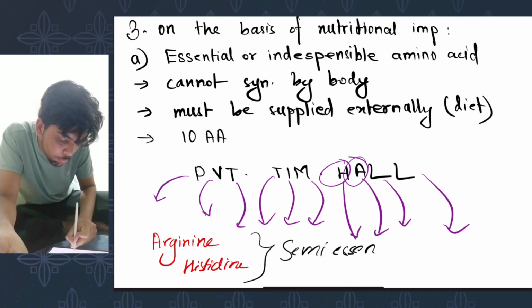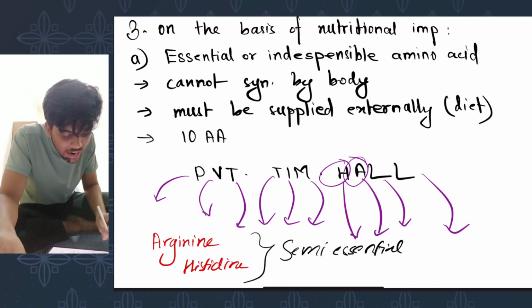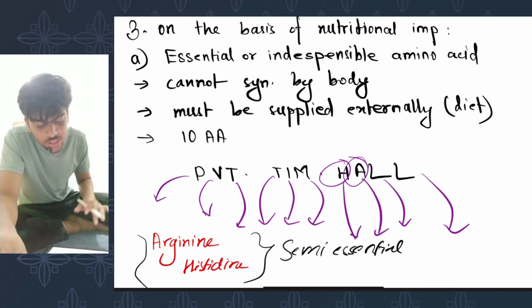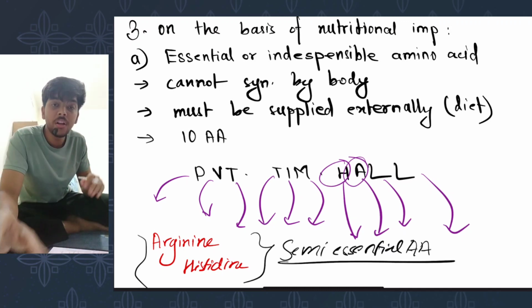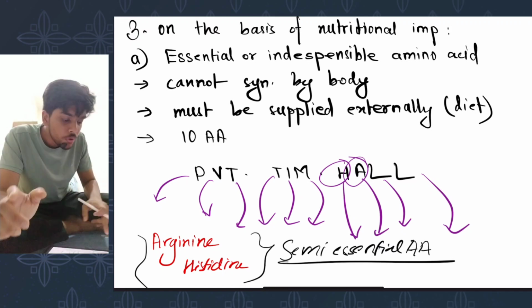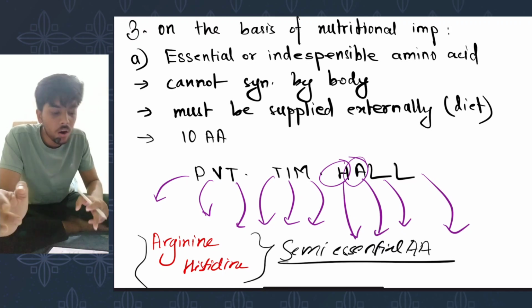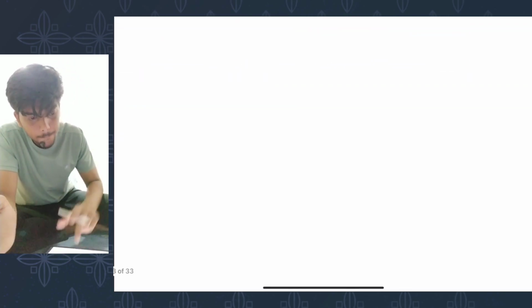The reason being, your body is able to produce them on its own, but partially. Your body is partially able to synthesize arginine and histidine. That's why they are called semi-essential amino acids. Unless the word semi-essential amino acid is mentioned, I want you to put arginine and histidine under essential amino acids.